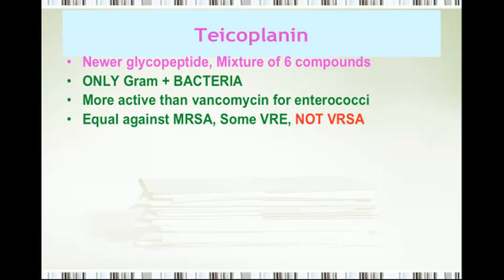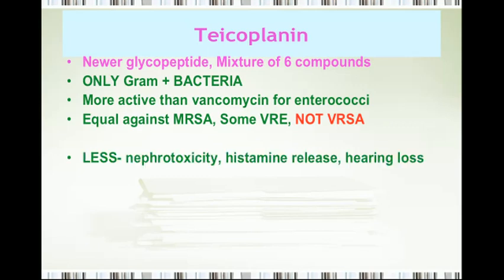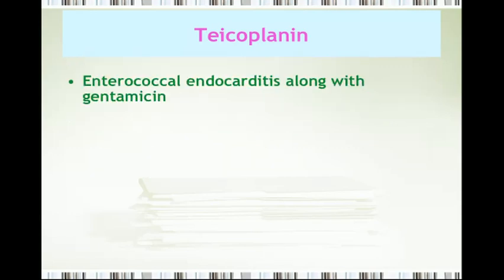It could be teicoplanin, subserving the same purpose as vancomycin, because it's got less nephrotoxicity, less histamine release, and less chances of hearing loss. All these adverse effects of vancomycin are comparatively less with teicoplanin, and it's a longer acting agent. So this is teicoplanin.